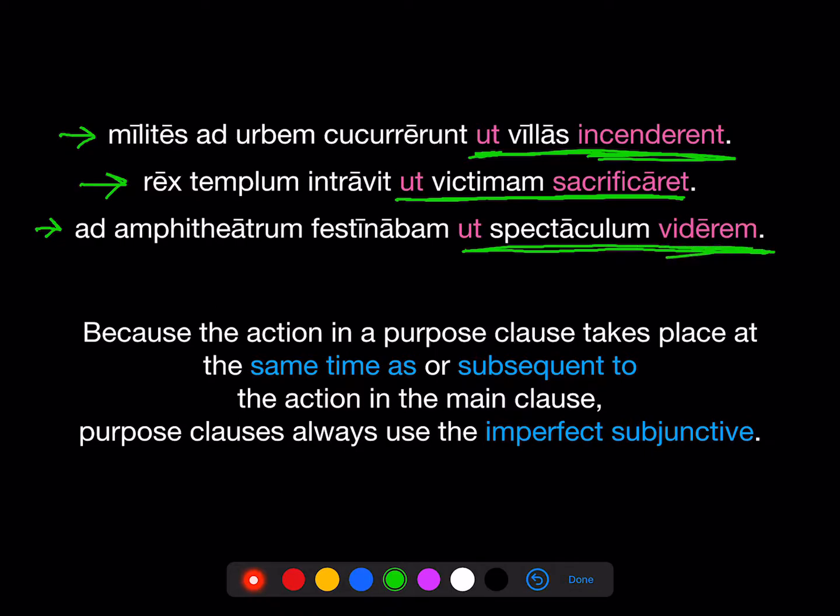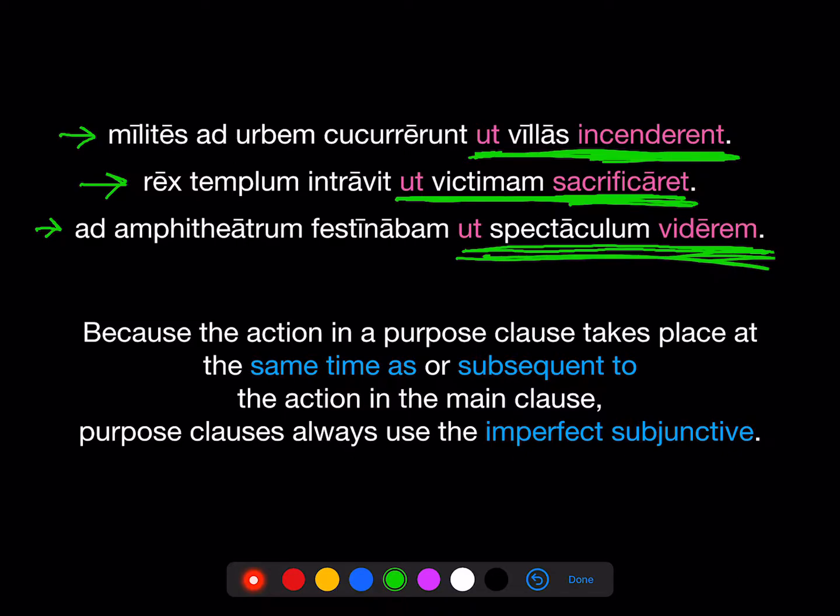Now you're going to see that all three of these use the imperfect subjunctive, and that's because the content of a purpose clause, just by the logic of it, is always going to happen at the same time as or subsequent to the action in the main clause.